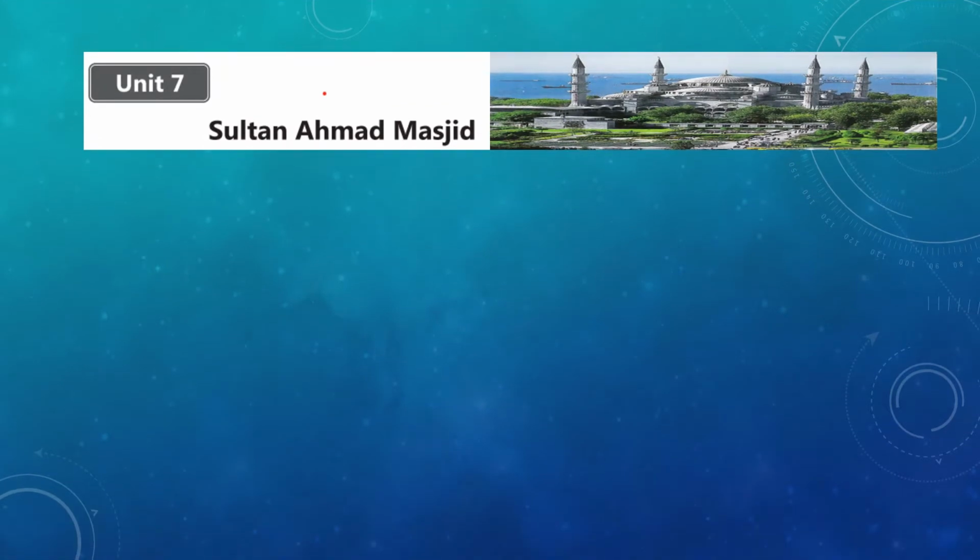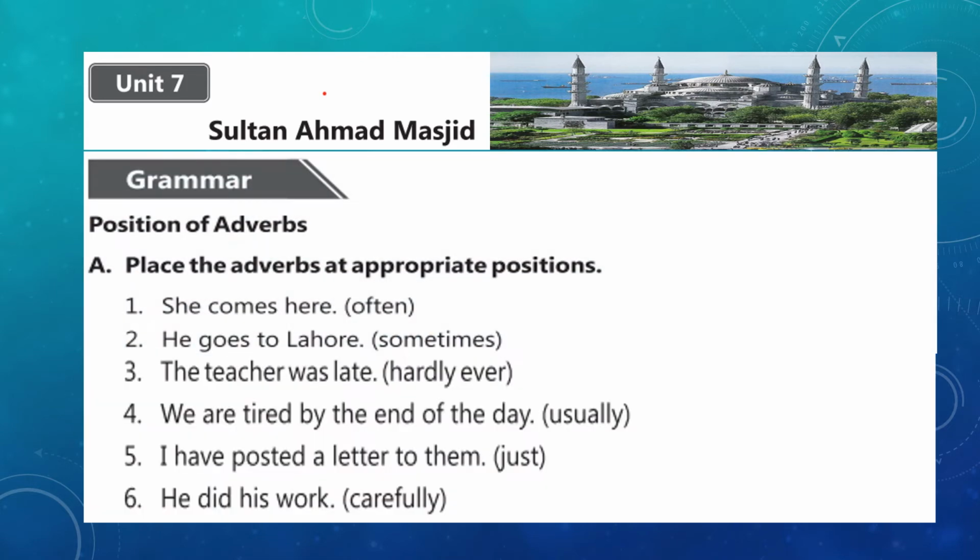The first grammar exercise of this unit is place the adverbs at appropriate positions. Well, dear students, in the previous unit, unit number 6, you have done the sequence of adverbs with reference to verb. Now here we'll discuss the position of different types of adverbs in a sentence. You must have observed that adverbs sometimes come in the beginning of the sentence, or they take place in the middle and at the end of the sentence as well. To understand the given exercise of adverbs, here I'll share some of the rules for placing adverbs in a sentence.